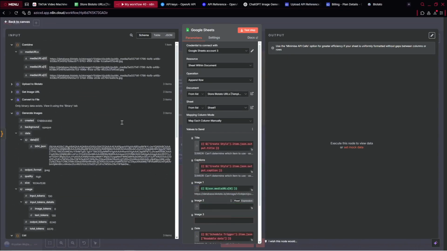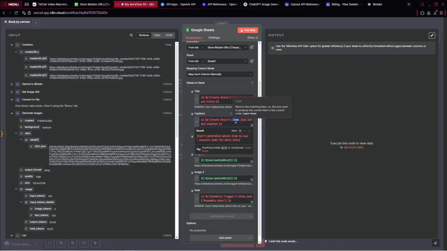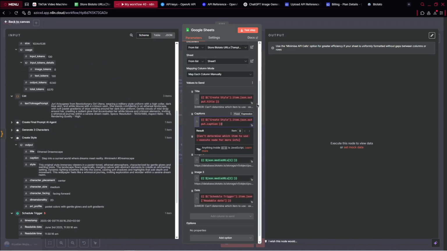Now you may ask, but why do you have these variables highlighted in red? Let me explain. We've got different items. We've got here 3 items in the title, in the captions, and in the date, because we created 3 different images. And n8n doesn't know which one you want to get, like which to choose.